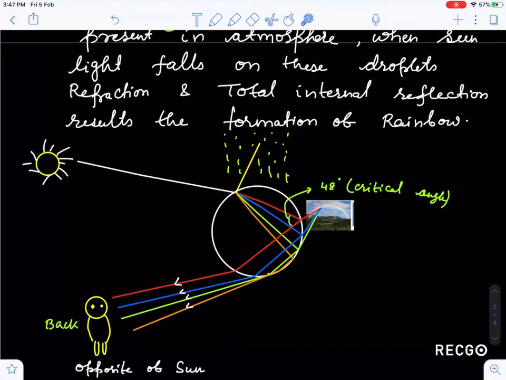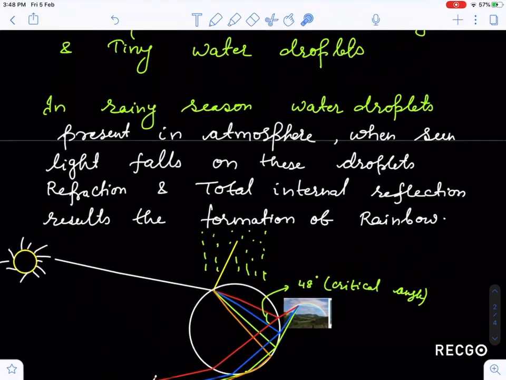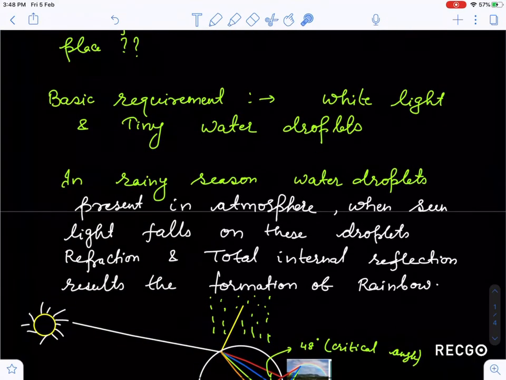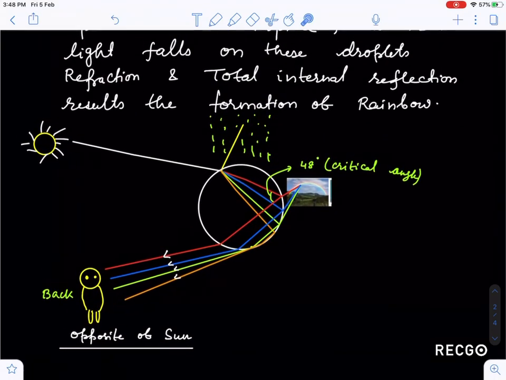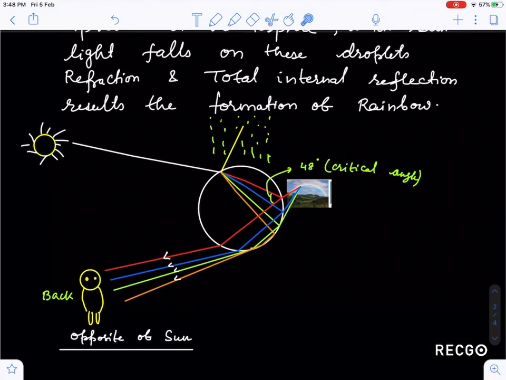So if I summarize the points discussed till now, the first thing you should know is that rainbow formation takes place whenever white light falls on a raindrop. So if the sun is shining in the sky and you are near a fountain or a spring or a waterfall, water droplets can refract and totally internally reflect, and you can see the rainbow.